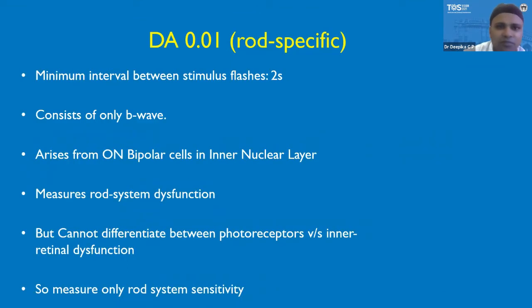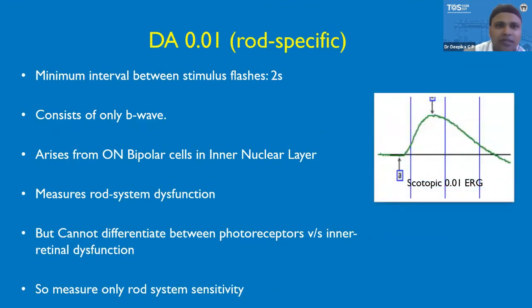Now let us discuss each protocol one by one. First, dark adapted 0.01. It is a rod specific protocol in which the minimum interval between the stimulus flashes is 2 seconds, and it consists only of B wave. There is no A wave. It arises from the bipolar cells of the inner nuclear layer. It measures rod system dysfunction only, but it cannot differentiate between photoreceptor dysfunction or inner retinal dysfunction. So it measures only rod system sensitivity.